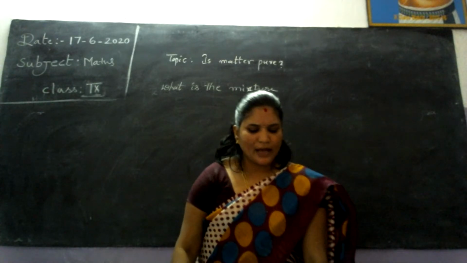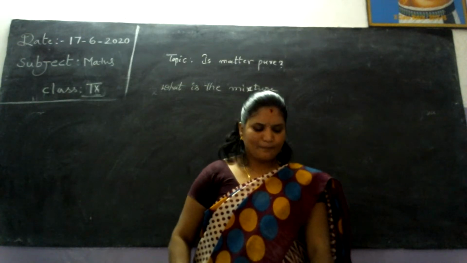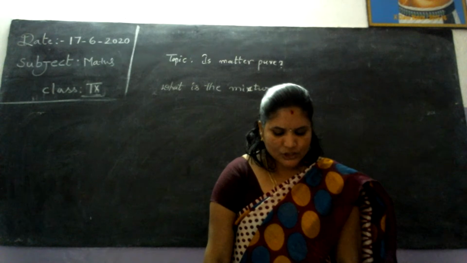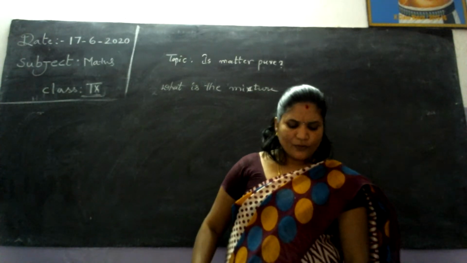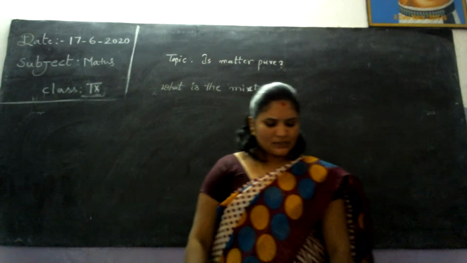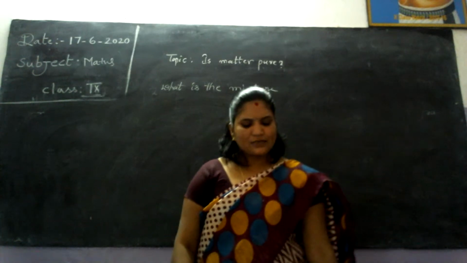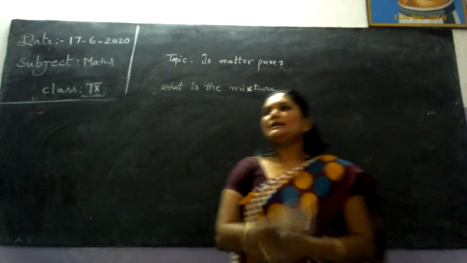Many things that we have called pure are actually mixtures of different substances. Juice is one of the mixtures: water, sugar, and fruit pulp. Even water contains some salts and minerals. All the matter around us can be classified into two groups, that is pure substances and mixtures.